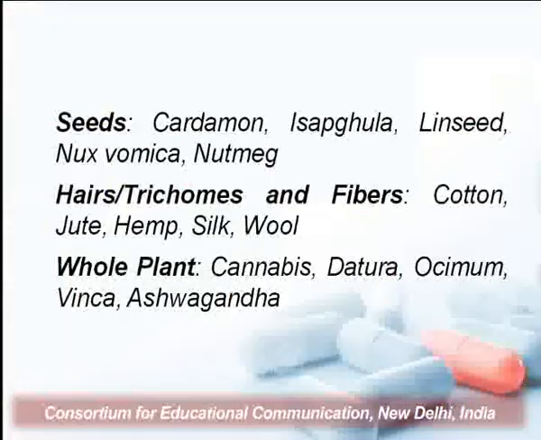Similarly, this also shows the other parts like seeds and hairs, trichomes, or fibers. This is an important part. There are certain hair-like structures on the plants, either on leaves or on flowers, that are also used for medicinal purposes. For example, cotton is there. Cotton is obtained from the hairs or the trichomes that are present on the seed of the cotton. Similarly, jute is there, hemp is there. Jute is obtained as the phloem fibers of the jute plant. Hemp is obtained from the pericyclic fibers, and these are used as agents for preparing filtering media or for preparing packaging material.